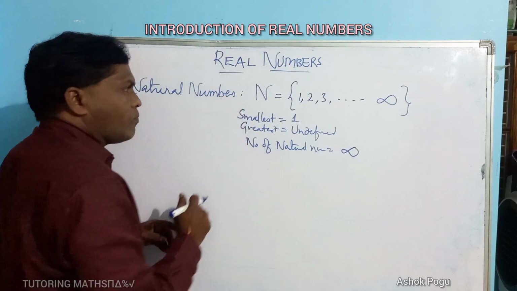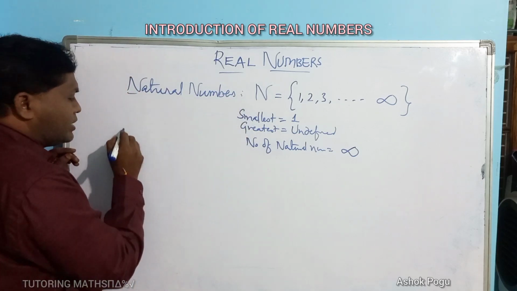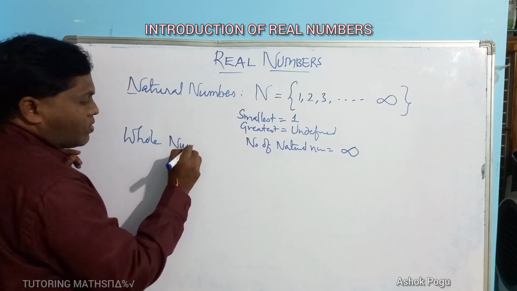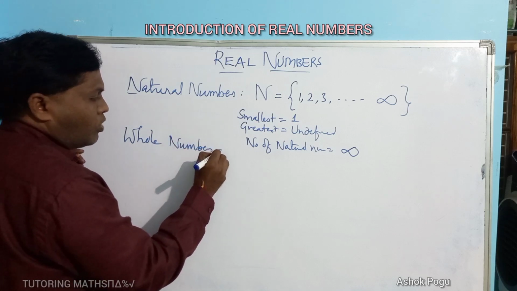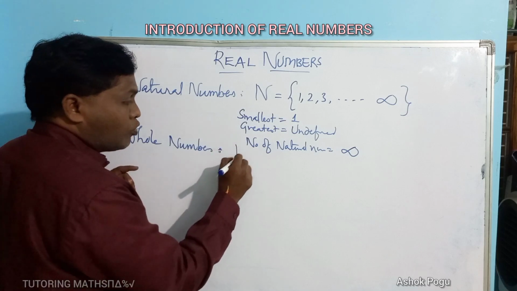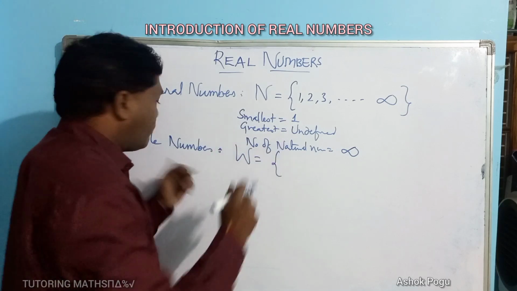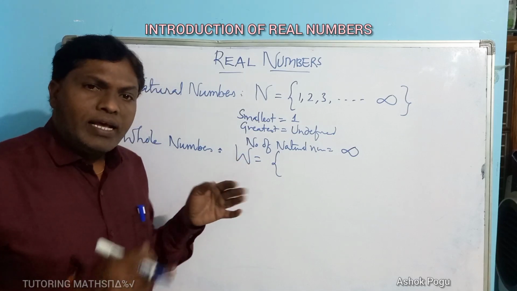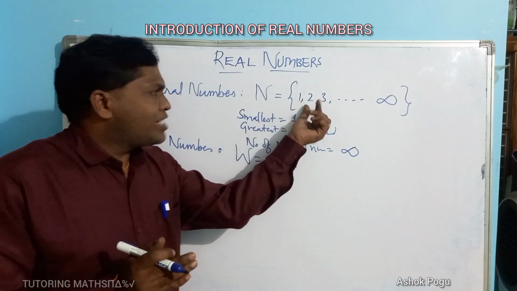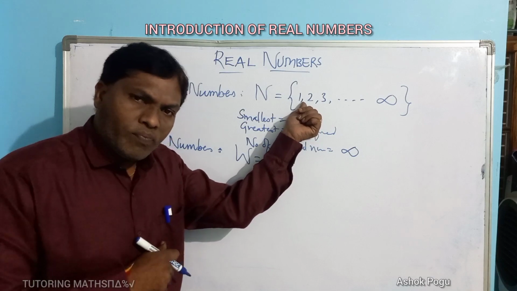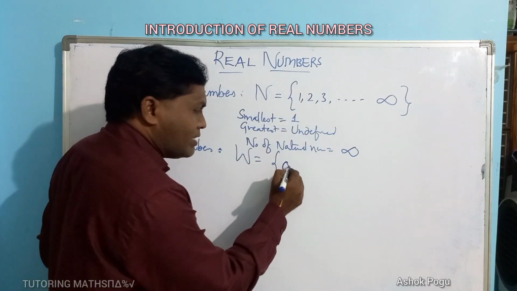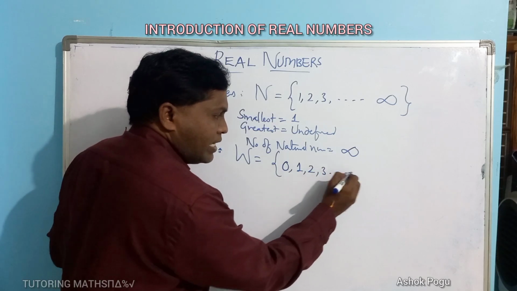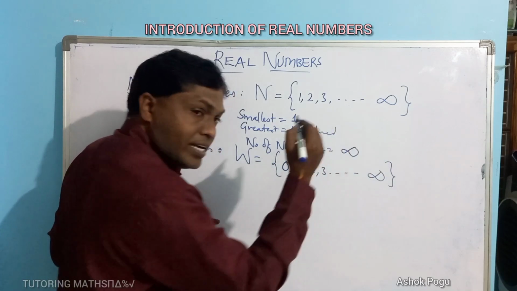Coming to the second one, whole numbers. Which are called whole numbers? The set of whole numbers is denoted by the letter W. It's very simple: natural numbers start with 1 and whole numbers start with 0: 0, 1, 2, 3 and so on, infinite.